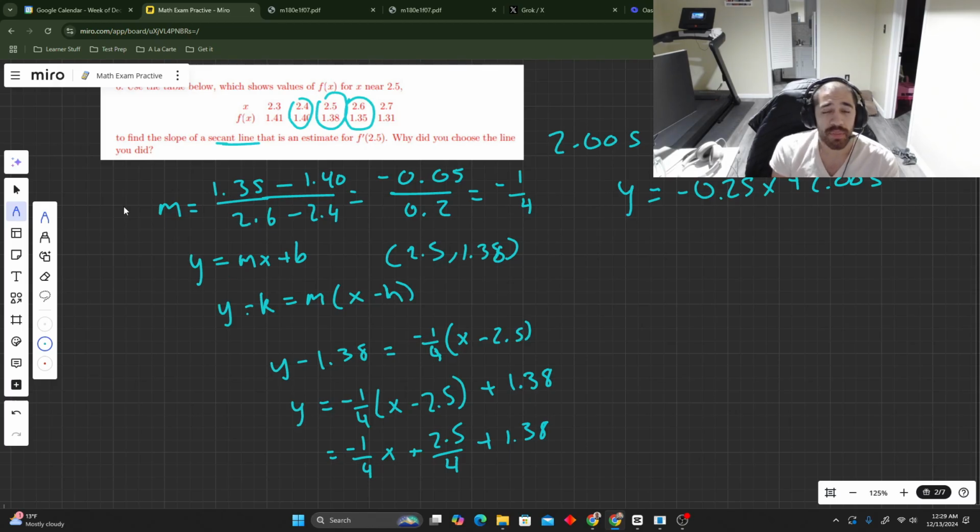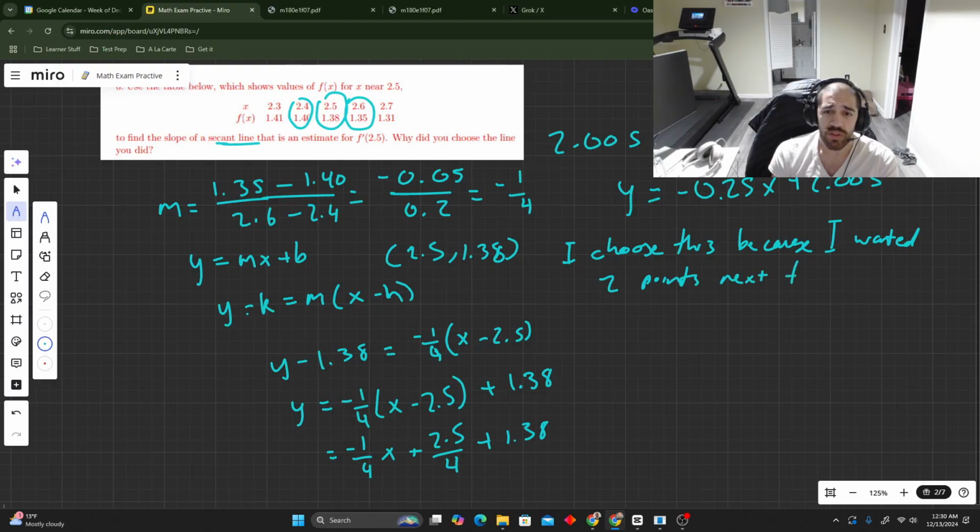Why did you choose the line that you chose? Okay. I chose this because I wanted 2 points next to the center point, for a better slope, for a more balanced slope.